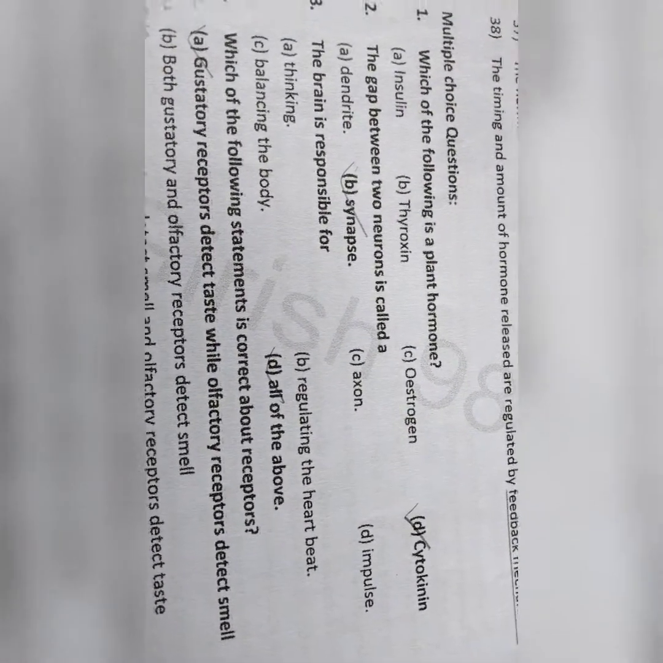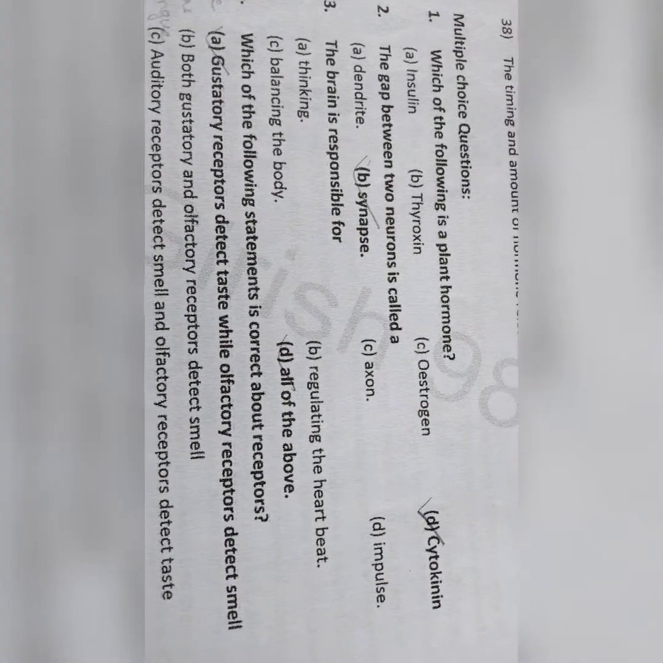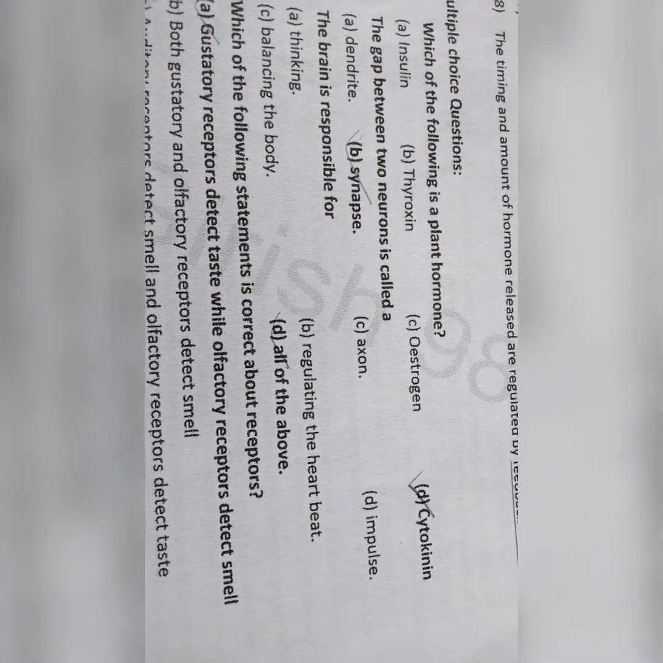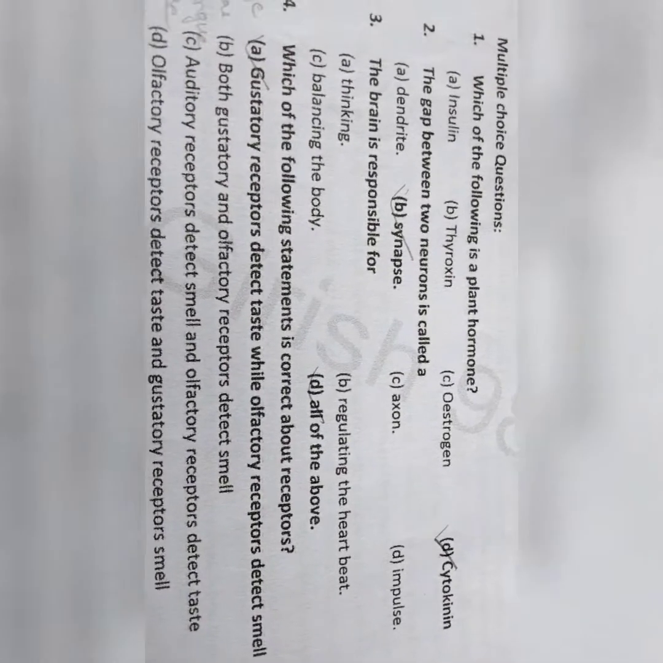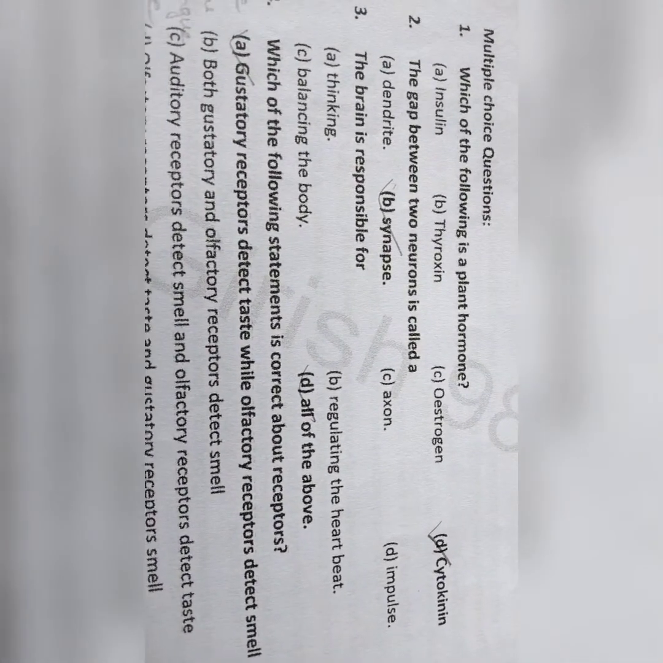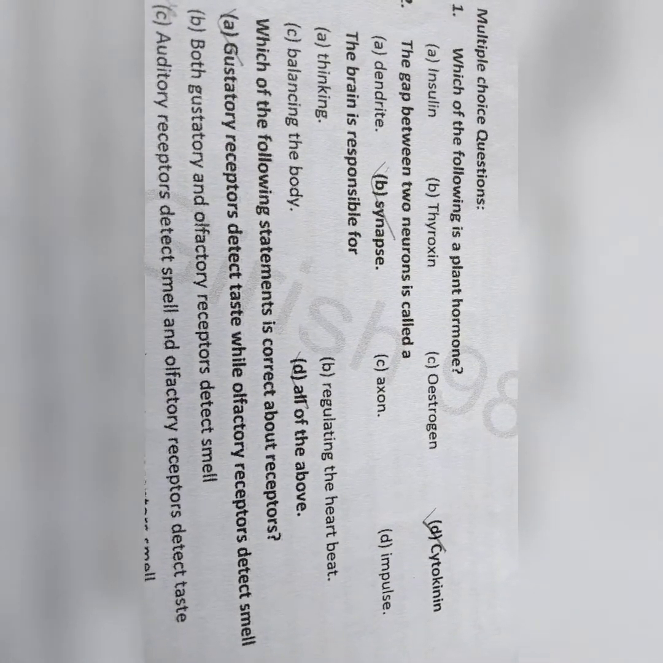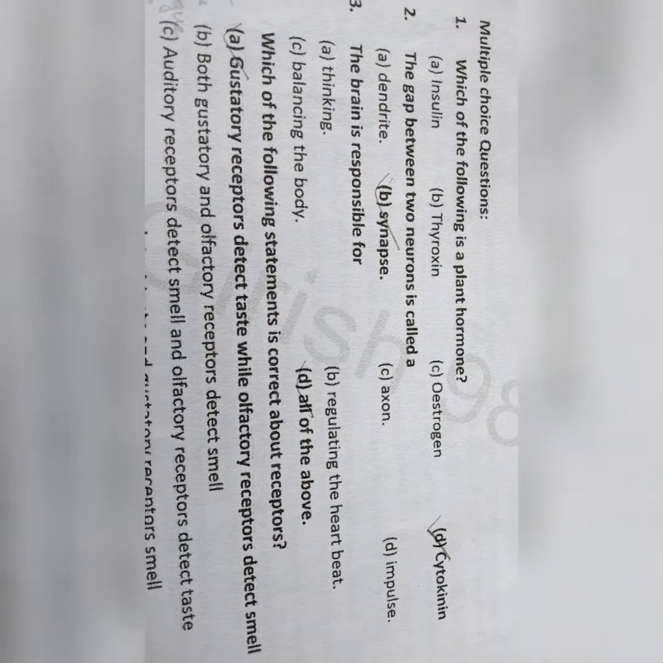Which of the following is plant hormone? Insulin, thyroxine, estrogen, cytokinin. Cytokinin is the correct answer. The gap between two neurons is called synapse. The brain is responsible for thinking, balancing the body, regulating the heartbeat, all of the above. The brain is responsible for all the functions.